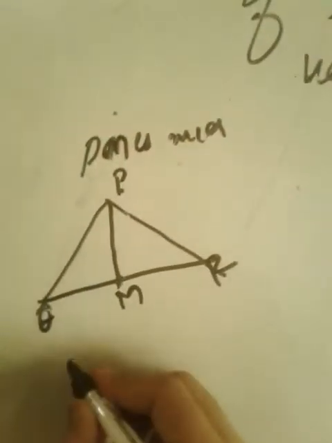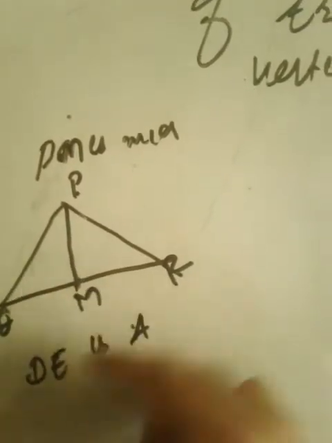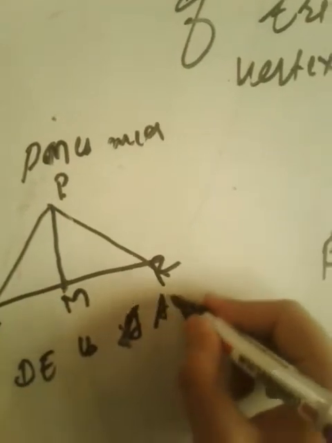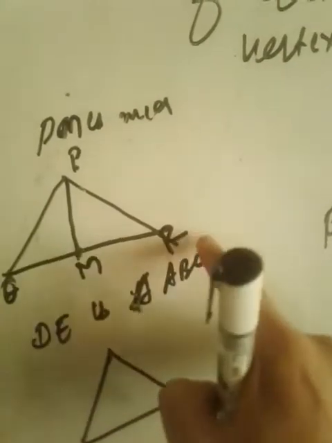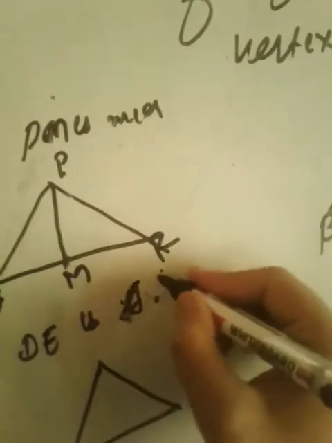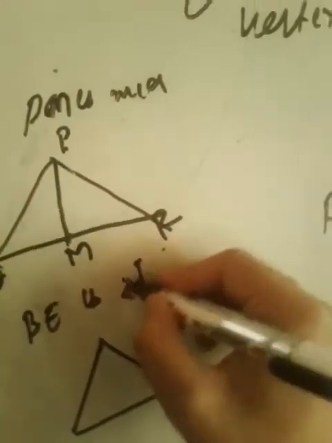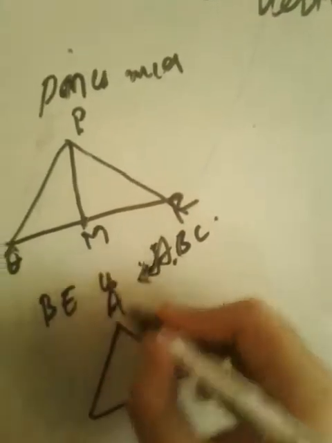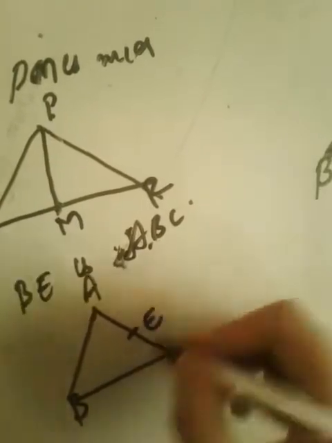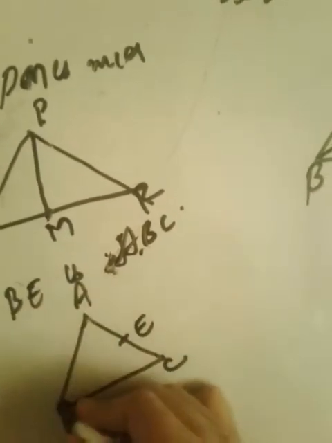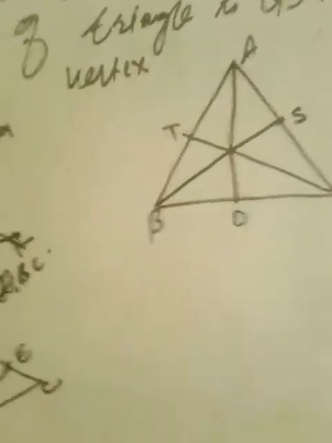Similarly, for example, if BE is the median of the triangle ABC, we will form the triangle ABC. So BE is the median, so E should be the midpoint of AC. Why? Because BE is the median, so E is the midpoint of AC by definition. These things you must know.